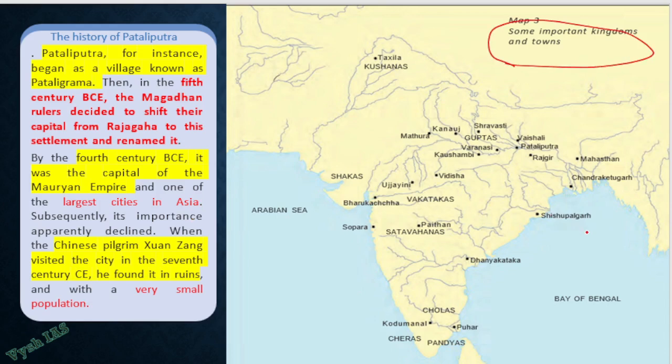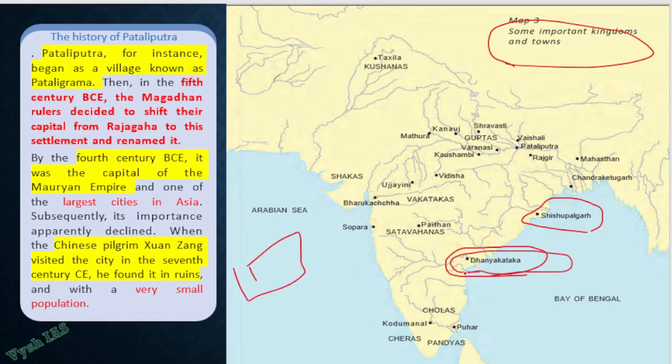So UPSC can ask you, like this Shishupalgarh, in present day India is where? Like this was the 2024 prelims question, Dhanyakataka. Dhanyakataka is there in which modern state? Many people said it's a very difficult question, nobody taught us this, it's nowhere in NCERT. Because if you do Control F in the PDF, you will not get it because this is in image format, the search will not work. So UPSC is asking you such very small minor things which you usually neglect.